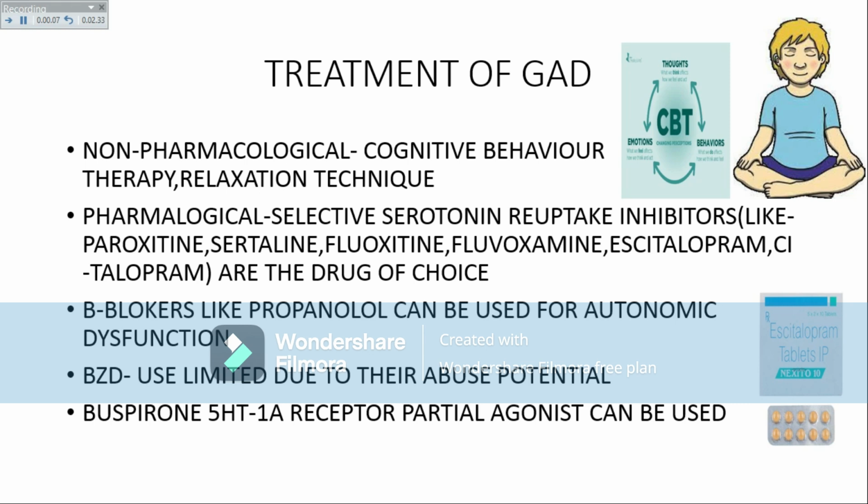Treatment of generalized anxiety disorder is divided into two types: non-pharmacological treatment and pharmacological treatment. Non-pharmacological treatment includes cognitive behavior therapy and relaxation techniques. Pharmacological treatment includes drugs like selective serotonin reuptake inhibitors: paroxetine, sertraline, fluoxetine, fluvoxamine, escitalopram and citalopram. These are the drugs of choice for treatment of generalized anxiety disorder. Beta blockers like propranolol can be used for autonomic dysfunction. Benzodiazepines are used in a limited way due to their abuse potential. Buspirone, a 5-HT1A receptor partial agonist, can also be used.